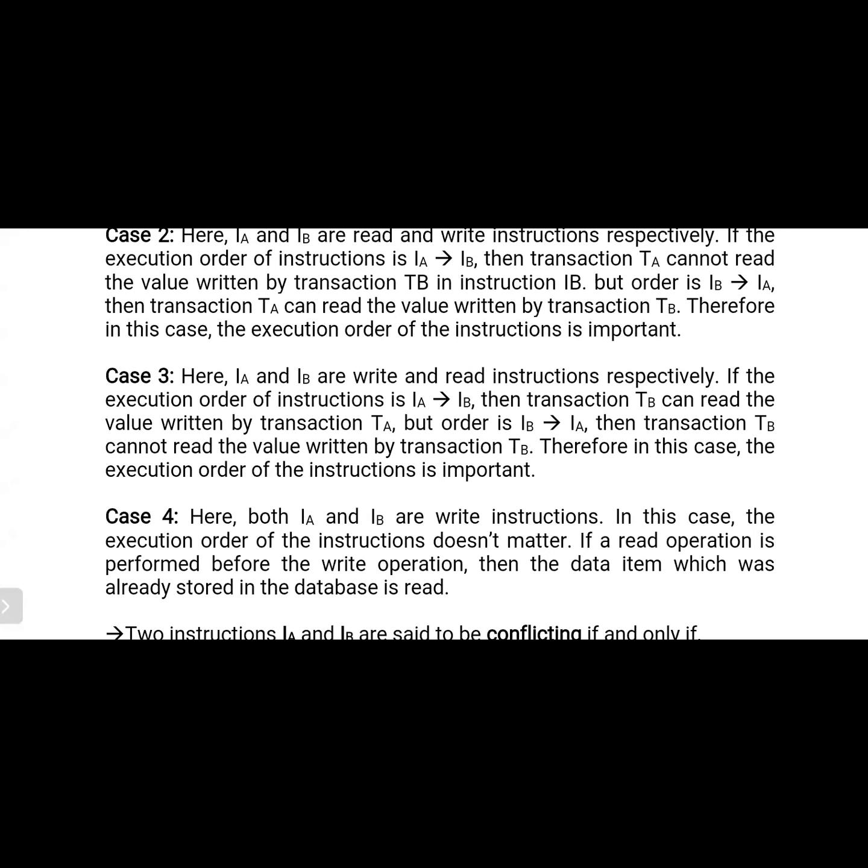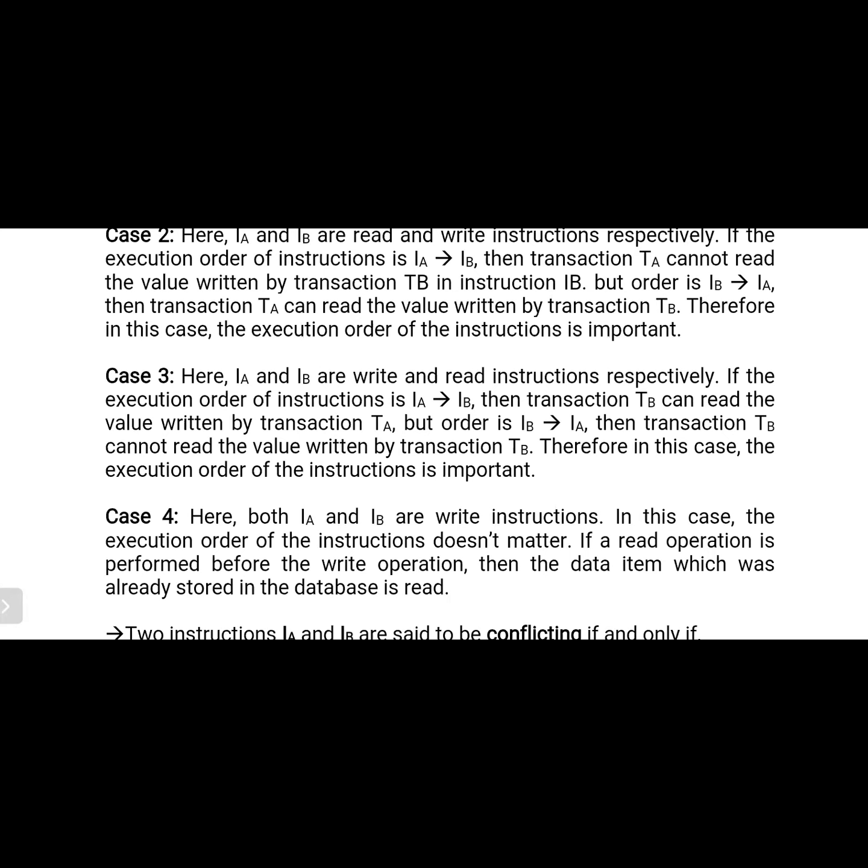Am I right or not? So that means he receives an error value. For example, maybe I'm changing the value of a. Actually, a equals 5, but I'm changing that value to a equals 50. During my write operation, if any person tries to perform a read operation, then which value does he receive? Actually a equals 5, but what is the actual value of a? 50. Right or not? So during the write operation, we should not perform the read operation.